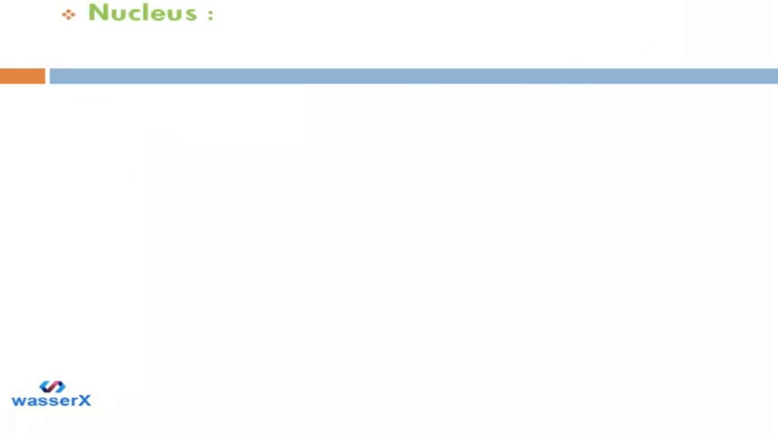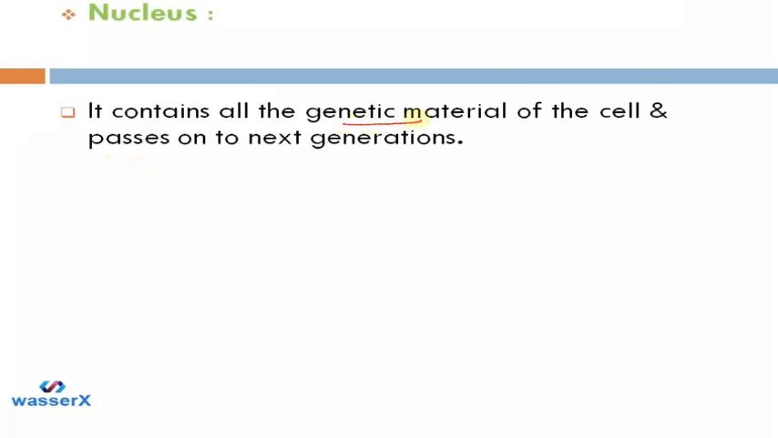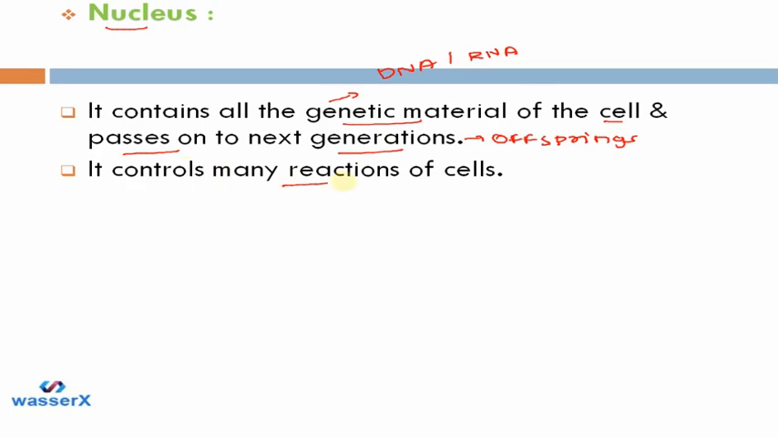Next is the nucleus. So what does it do? The nucleus contains all the genetic material. The genetic material can be DNA or RNA. It is there inside the cell's nucleus, and it passes on to the next generation or offspring. Due to this, the child or offspring are similar to their parents, and it controls many reactions of the cell. So we can say that if something is living, then and only then will it be able to control something. So the nucleus also provides evidence that a cell is a living thing.